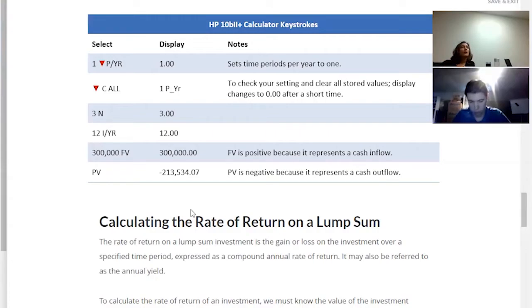Let's try another one. Every time we are done and move on to a new one, first we do clear all. We don't need to redo the compounding setting because that's already set. When you do clear all, it will show that. So let's do the red key and clear all.